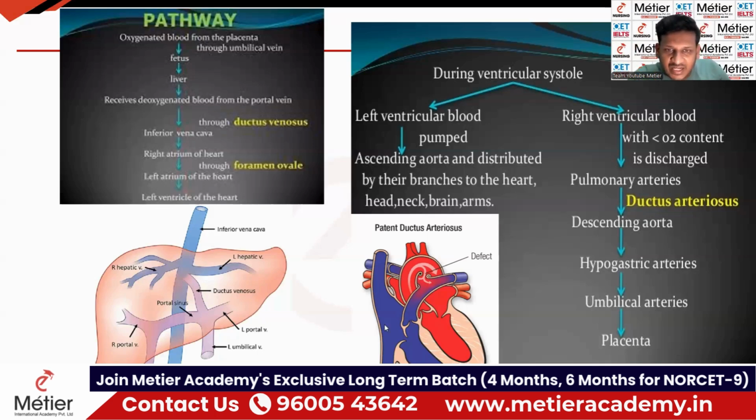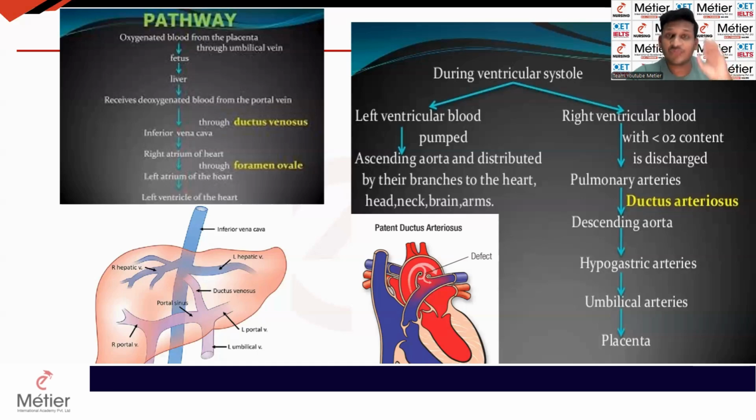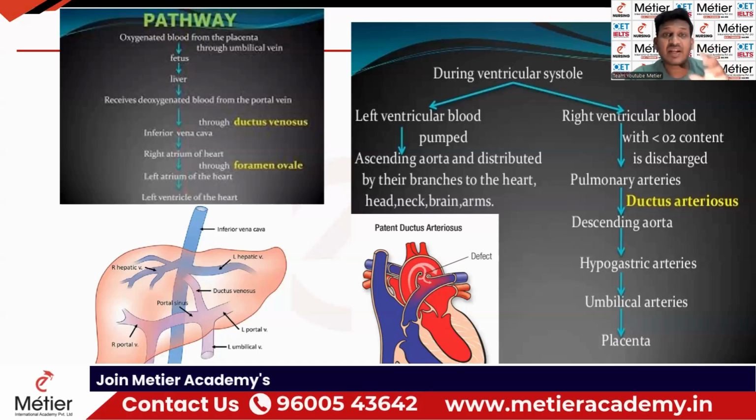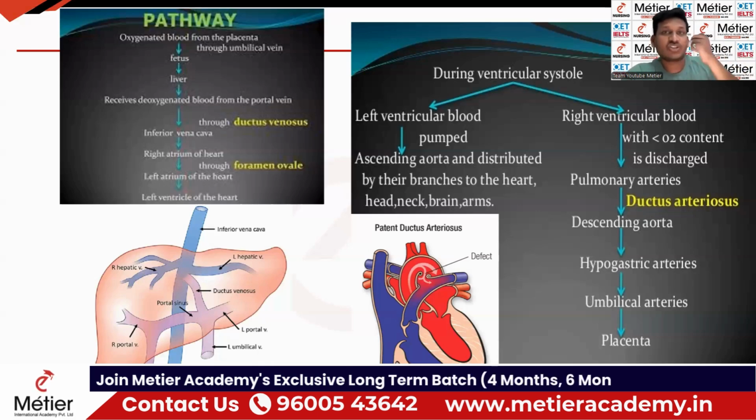So in the right atrium, in the junction, underline the word junction, of the inferior vena cava and the right atrium, there is a part called the Eustachian valve. In the junction of the inferior vena cava and the right atrium, there is a valve called the Eustachian valve. The function of the Eustachian valve is to separate the oxygenated blood and deoxygenated blood. Understand? Yes. Oxygenated blood and deoxygenated blood are separated by the Eustachian valve, and the Eustachian valve is the one which is present in the junction of the inferior vena cava and the right atrium.